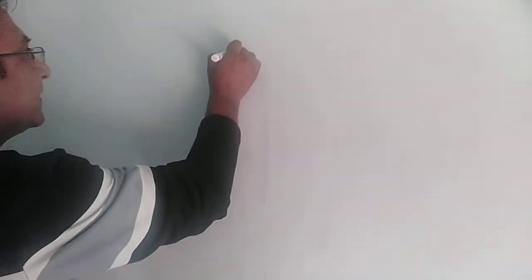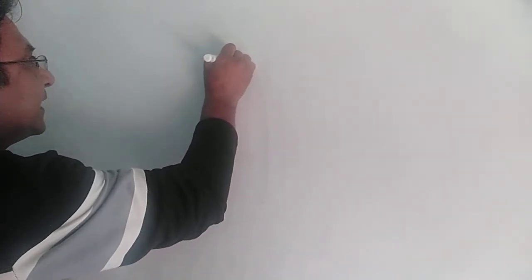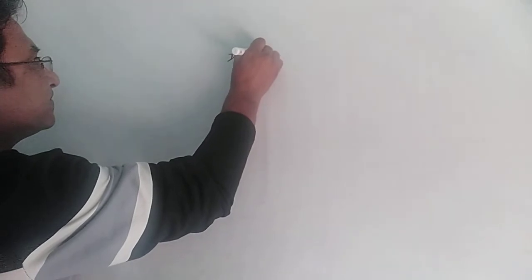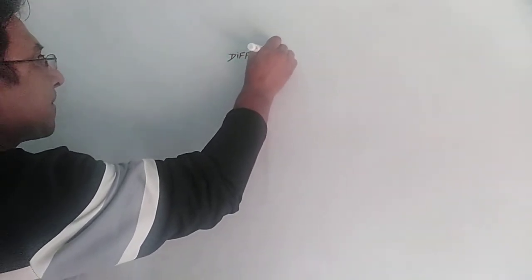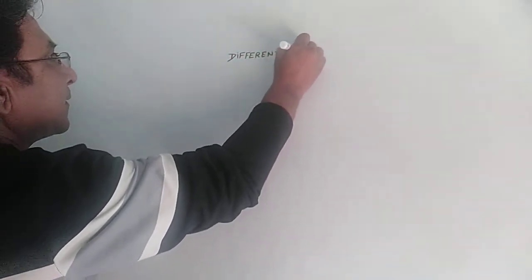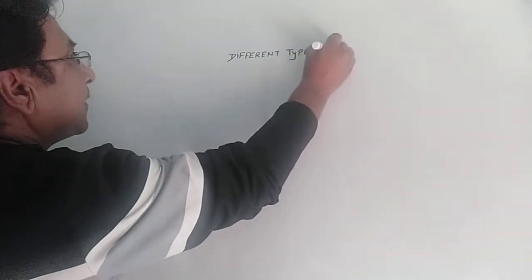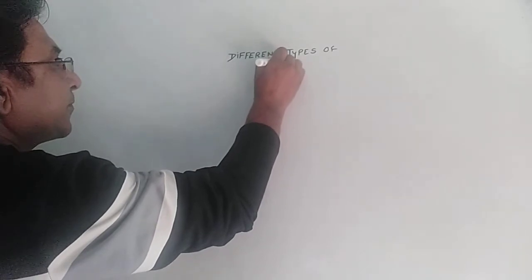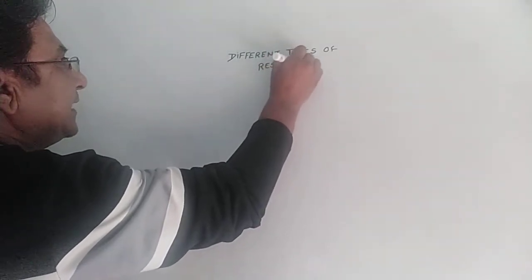So we are discussing different types of respirations at different levels.